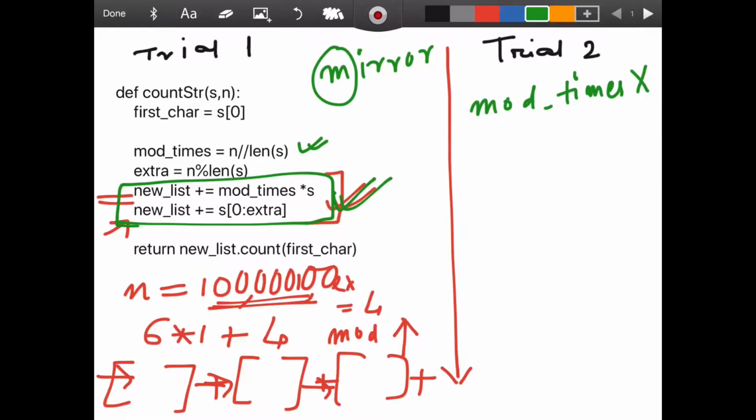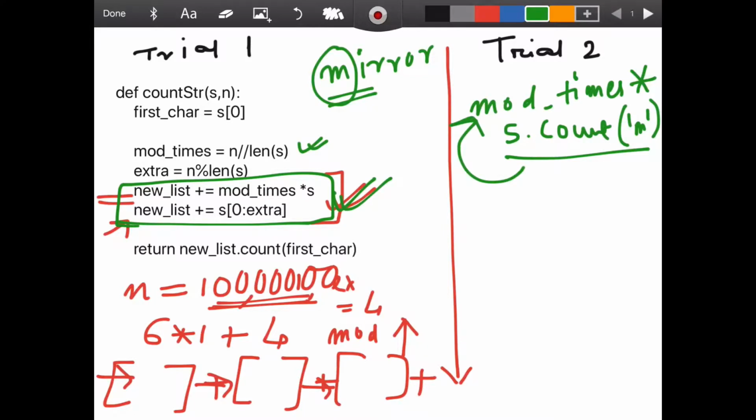I have to count the number of times m appears, and I have to do it only once in the list s. So I can simply say s.count of whatever the first character is. Instead of appending in the list, I can count it once and multiply it by how many times that would appear. This reduces the computation by millions of times.